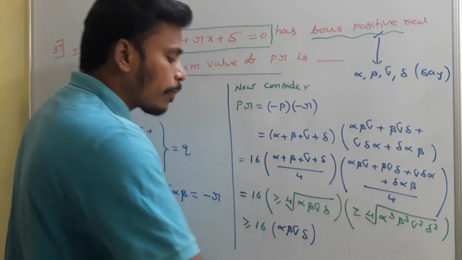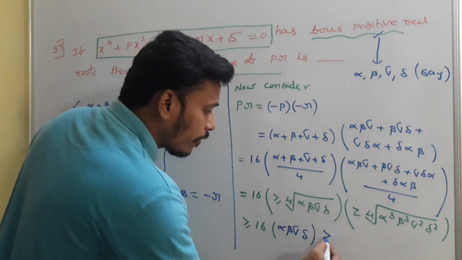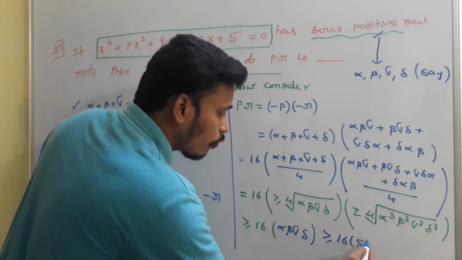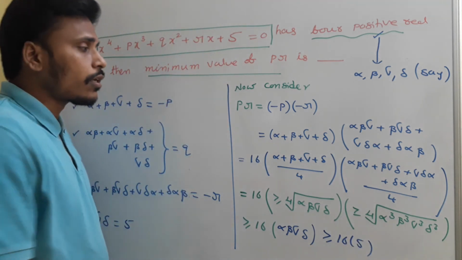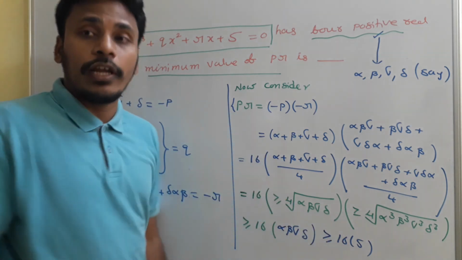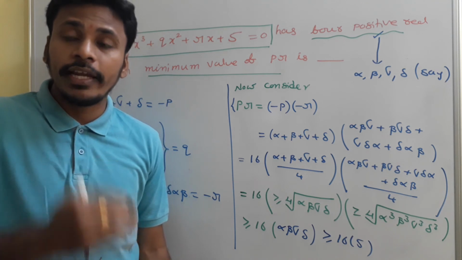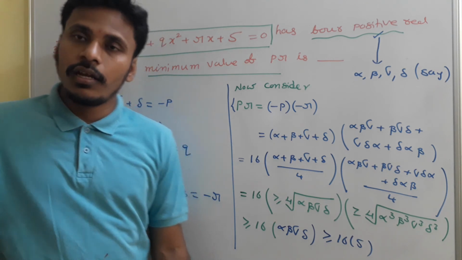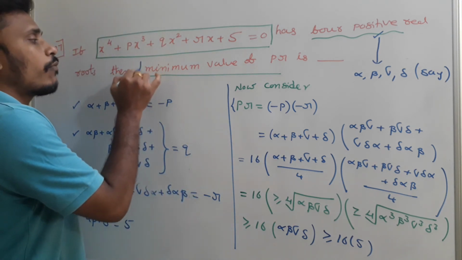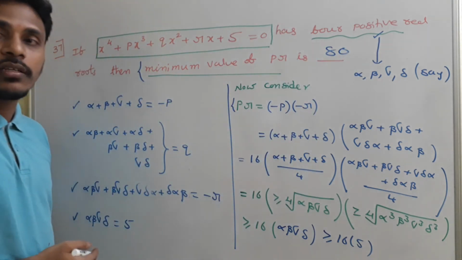And we know that the product alpha, beta, gamma, delta is 5. You just replace it with 5. So this is equal to 16 into 5, which is 80. So this PR value is greater than or equal to 80. In the sense, the value of PR is either 80 or more than 80. We are searching for the minimum value of PR, which is nothing but 80, and our answer is 80.